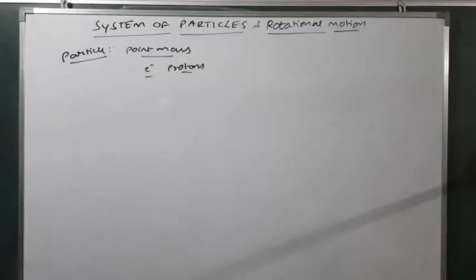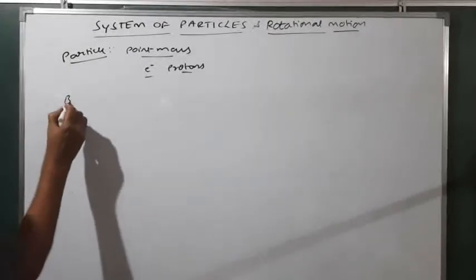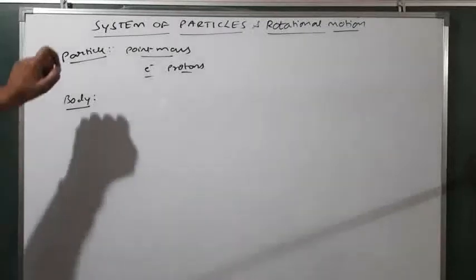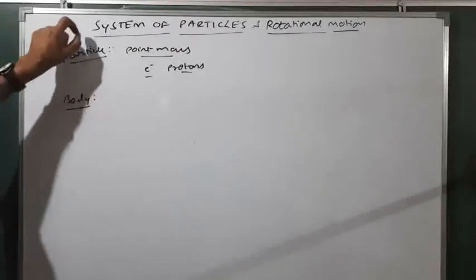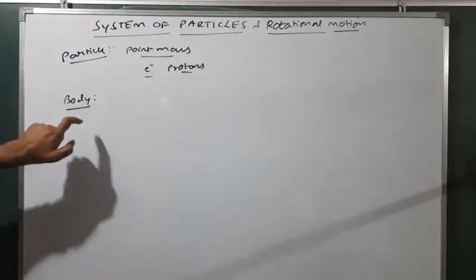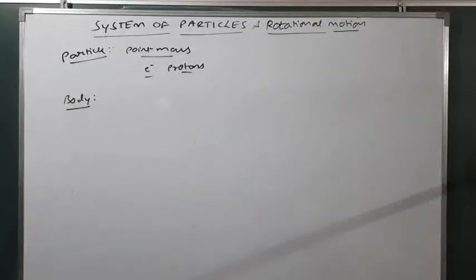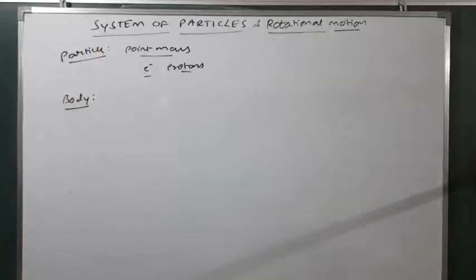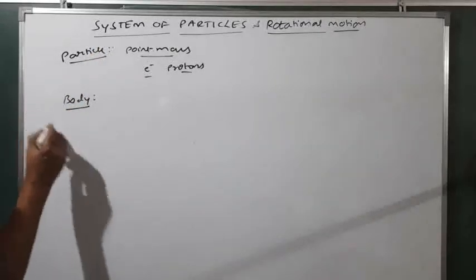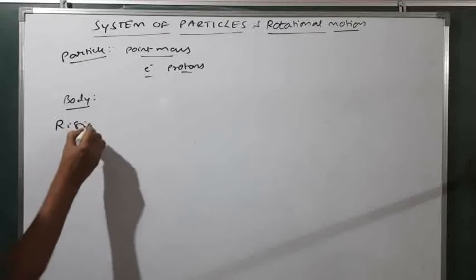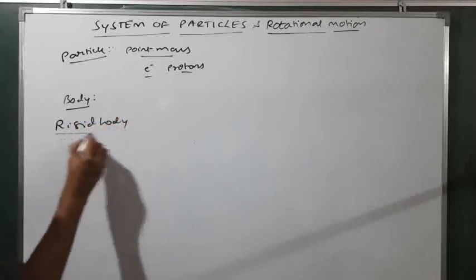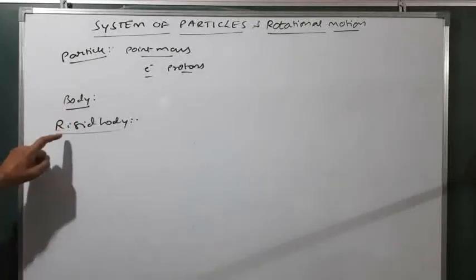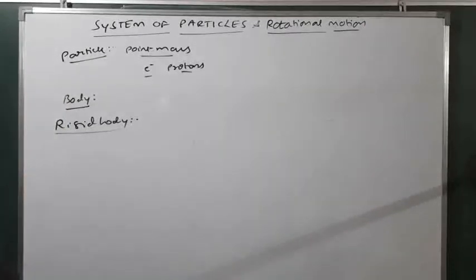The next one is, what is a body? An extended system of particles is called a body. Or, in simple terms, a group of particles is called a body. Now we are going to study the rigid body. Before going to the rigid body, I will give some examples of bodies.